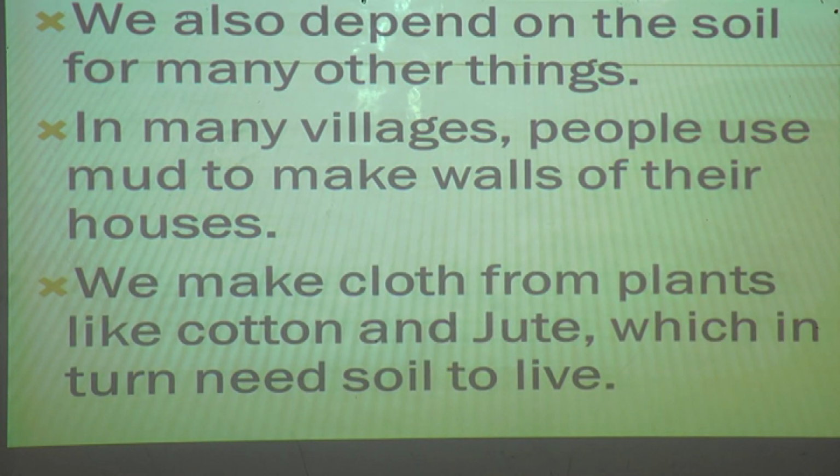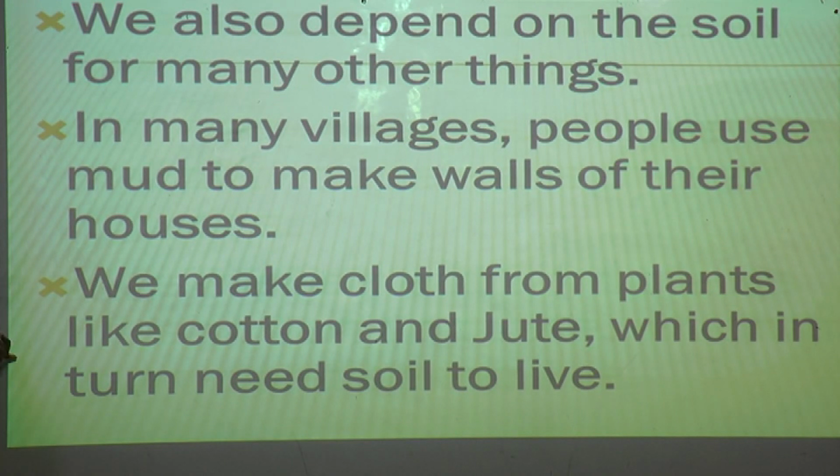We make cloth from plants like cotton and jute, which in turn need soil to live. Now, we are wearing clothes, isn't it, students? Yes, you are wearing different designs of dresses and clothes. All this type of clothes, where do we get them? We get them from the cotton. Cotton clothes we get from the cotton.